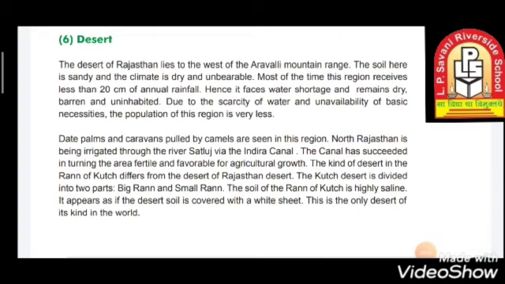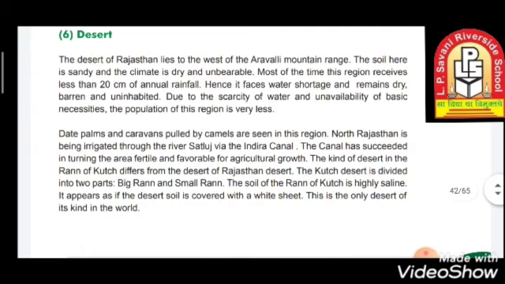Moving towards the deserts, the Rajasthan desert is very famous, and it is near the Aravalli mountain range. The climate over here is very dry and unbearable, the soil is very sandy, and the rainfall is very less. Because of this, there is a shortage and scarcity of water and unavailability of basic necessities. So these places are less populated.